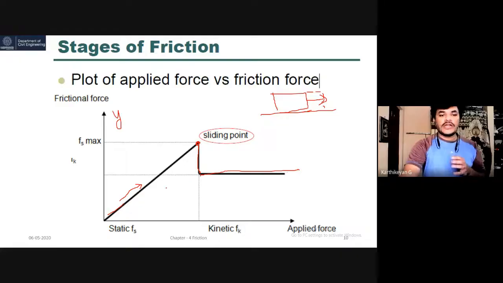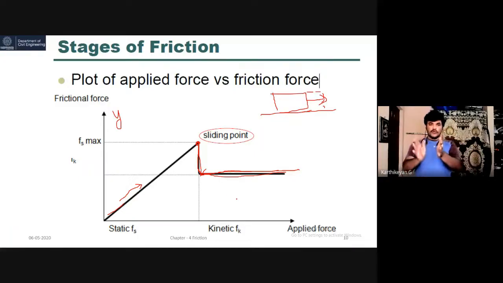So that is the frictional behavior. The loss of friction is uniform, so that the object will continuously move. So this is the difference between static and kinematic friction of an object. While applying the force, till the object is not moving, there is a linear curve. After that, once the object starts to move, the frictional force gets dropped. At some moment it is uniform, meaning the object is uniformly moving. So these are the stages of friction from static to kinematic, right?